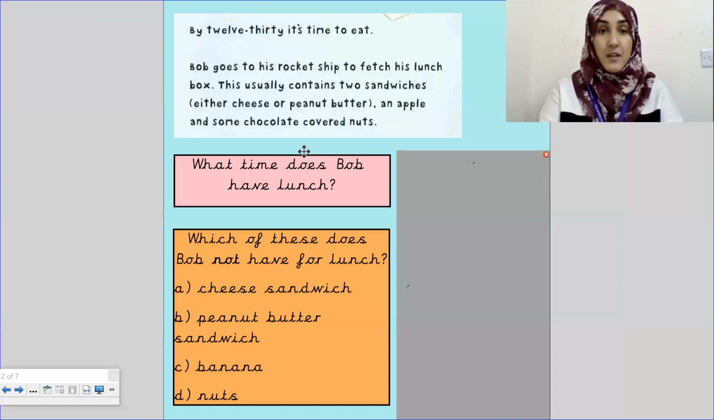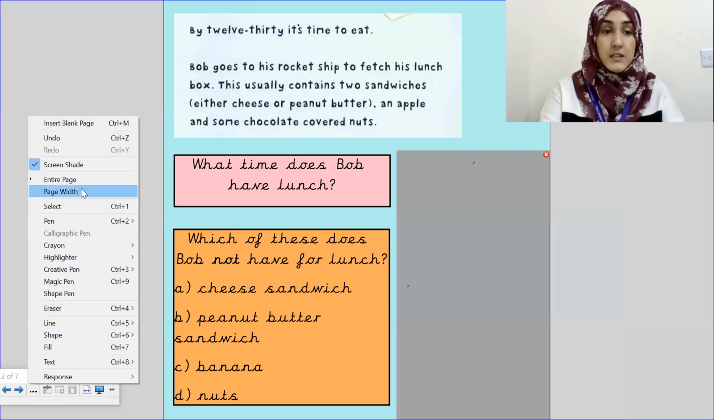By 12:30, it's time to eat. Bob goes to his rocket ship to fetch his lunchbox. This usually contains 2 sandwiches, either cheese or peanut butter, an apple, and some chocolate-covered nuts.